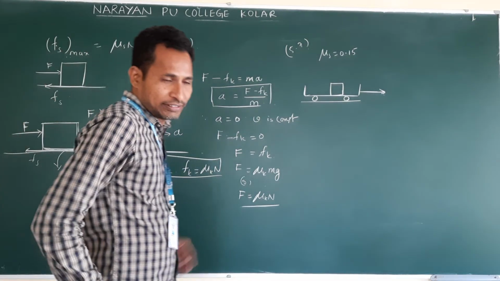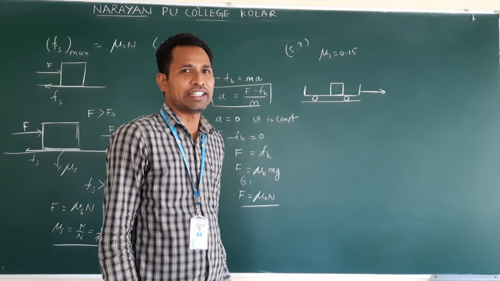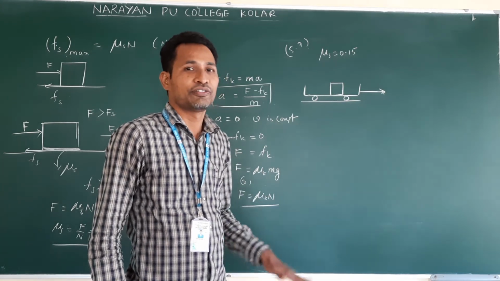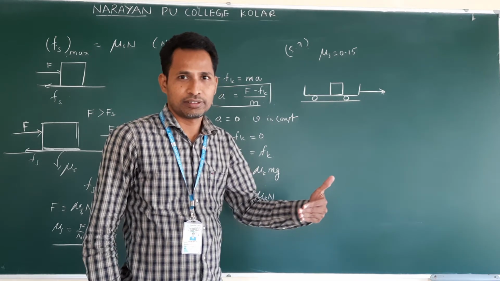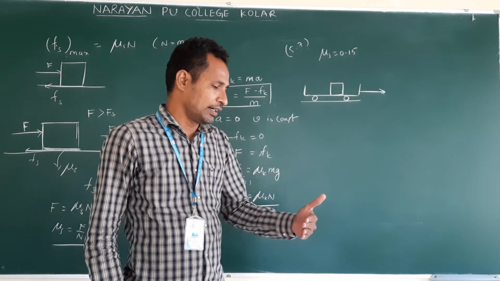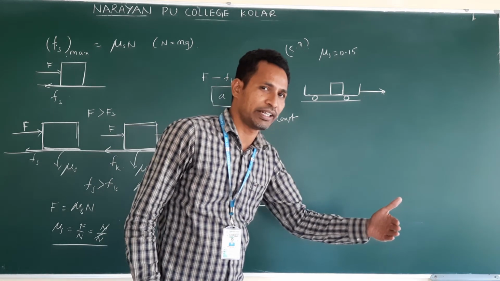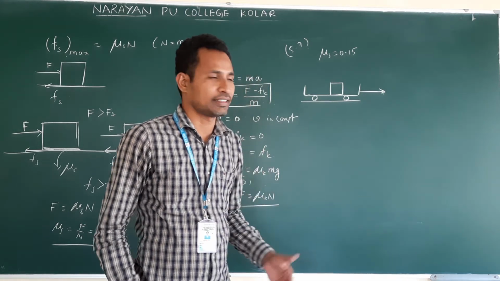So, we are in a vehicle. The vehicle suddenly accelerates, suddenly starts. Do we fall front or back? We fall back. Or if it is already in motion and we apply the brake, we fall forward. Am I correct or not?